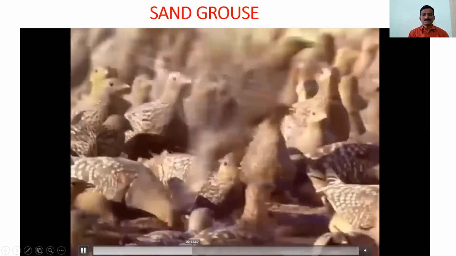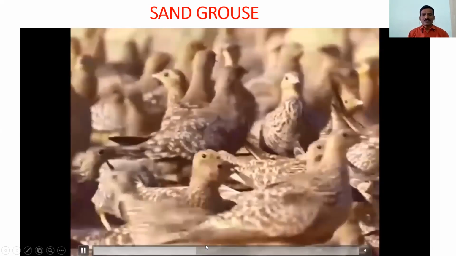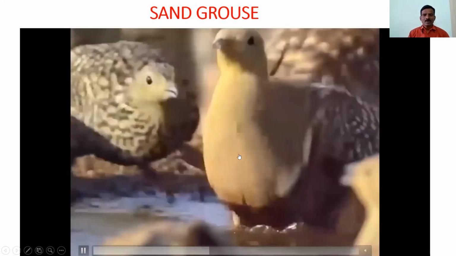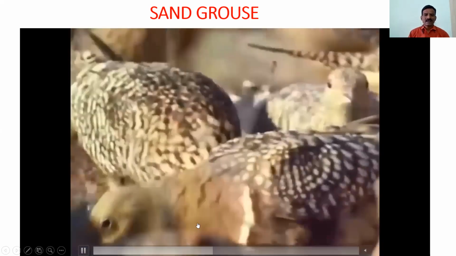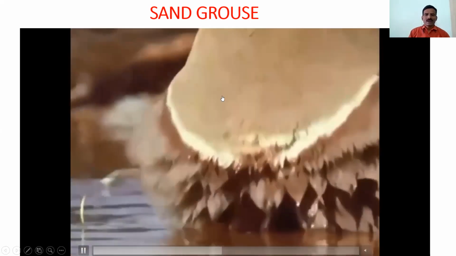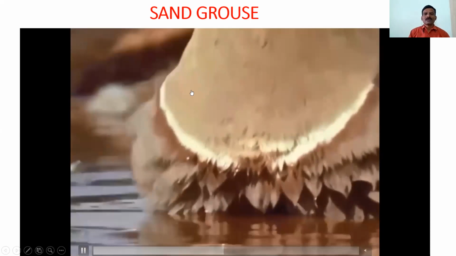Here you observe the sand grouse birds, and this is the crop. The crop is a bag-like, sack-like structure. It is filled with more water and carried back to their nestlings.